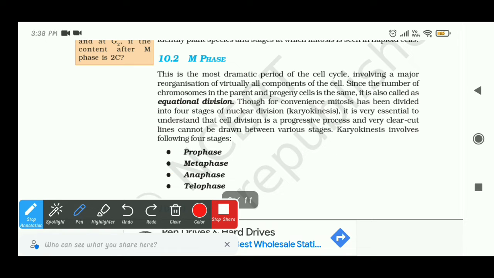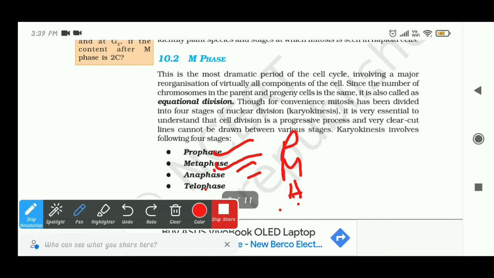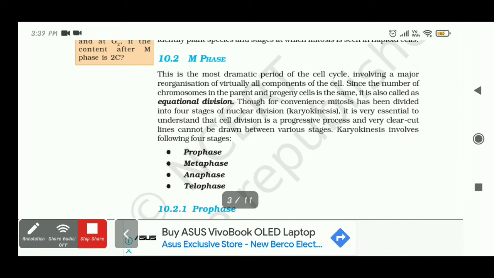Now we have four stages of karyokinesis. In the last class I told you that karyokinesis refers to the separation of daughter chromosomes. In karyokinesis we have four stages: prophase, metaphase, anaphase, and telophase. Let's now discuss these stages.